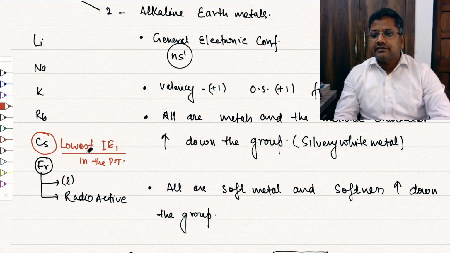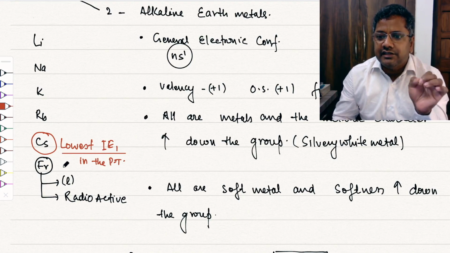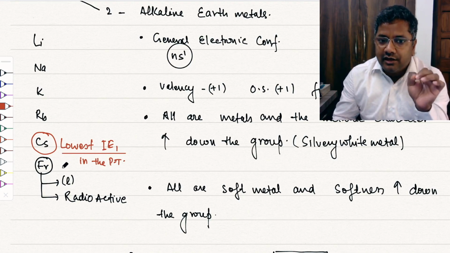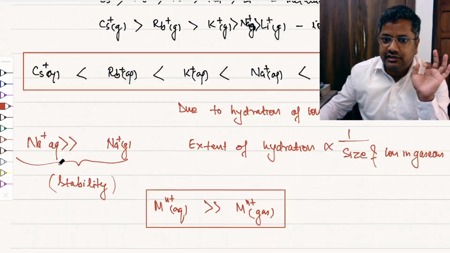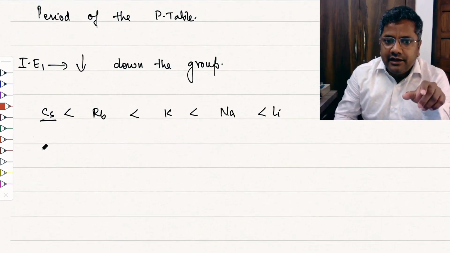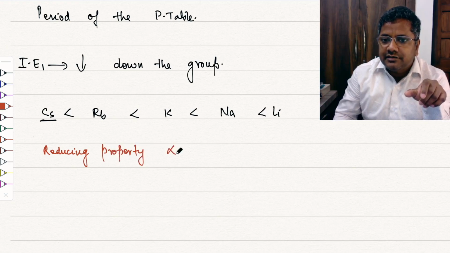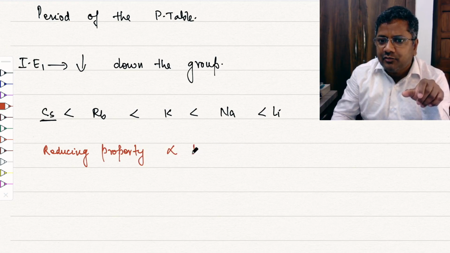Which makes cesium the best reducing agent in the whole periodic table in gaseous state. Remember, in gaseous state, because this reducing property is inversely proportional to ionization energy.